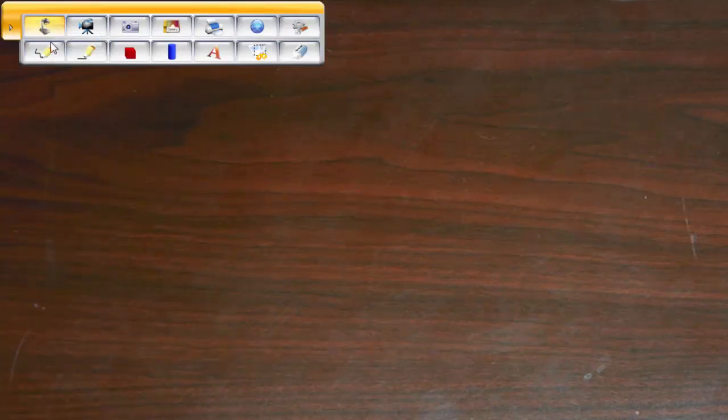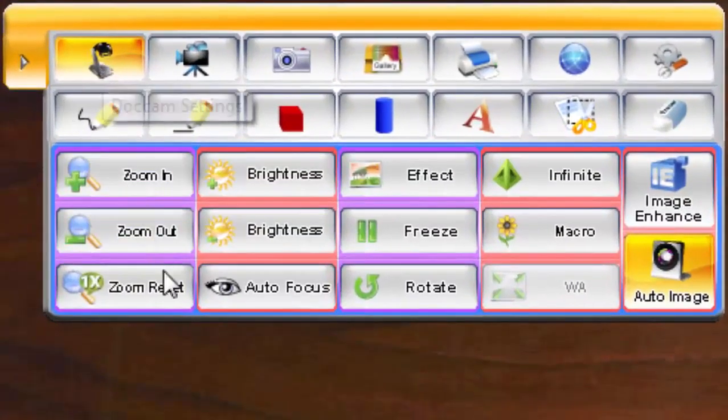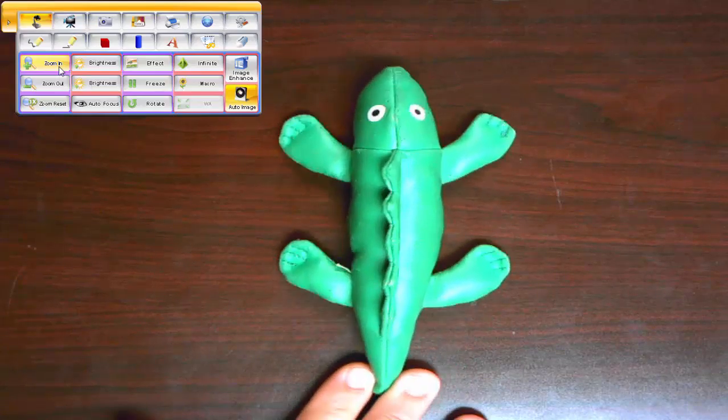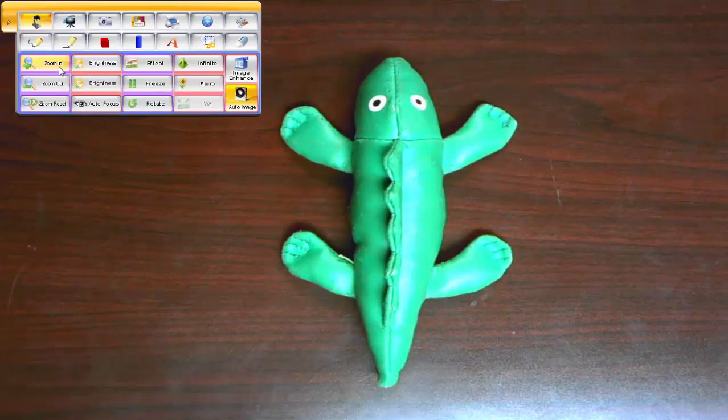So if I hover my mouse over, let me try it one more time, you can see that the dot cam settings comes up, and then if I click on it, I get all these extra settings. Okay, so before we begin, let's put something under there. So I'm going to put this big bad alligator right there. Perfect. I've got him under there.